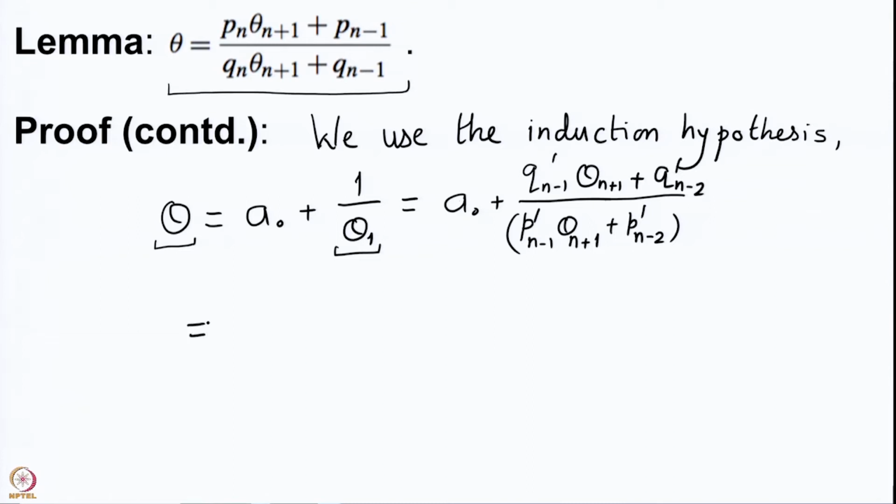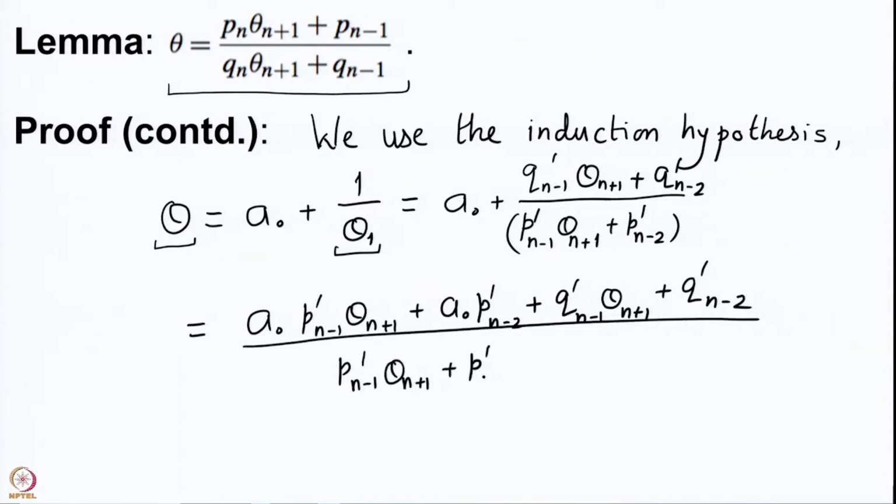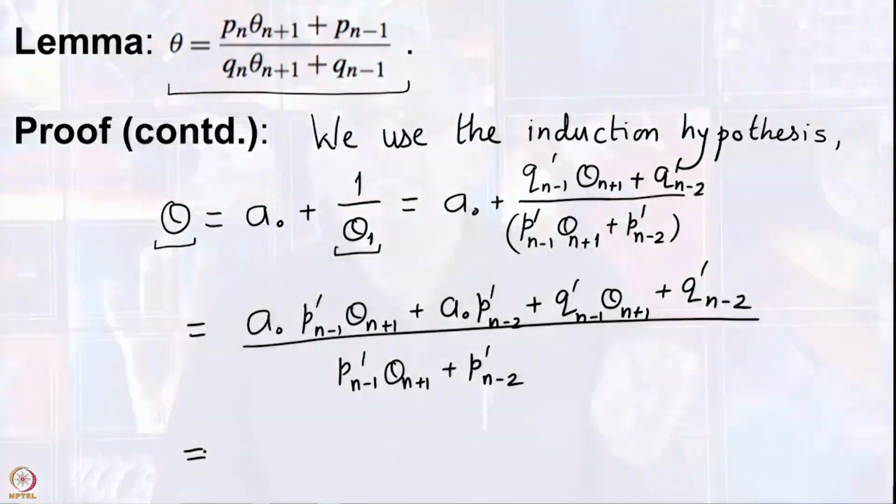Now if we simply expand this out, we get a0 P prime n minus 1 theta n plus 1 plus a0 P prime n minus 2 plus Q prime n minus 1 theta n plus 1 plus Q prime n minus 2, divided by the same P prime n minus 1 theta n plus 1 plus P prime n minus 2. The relation between Pj prime and Pj, or Qj prime and Qj, is that Qj is P prime of j minus 1.